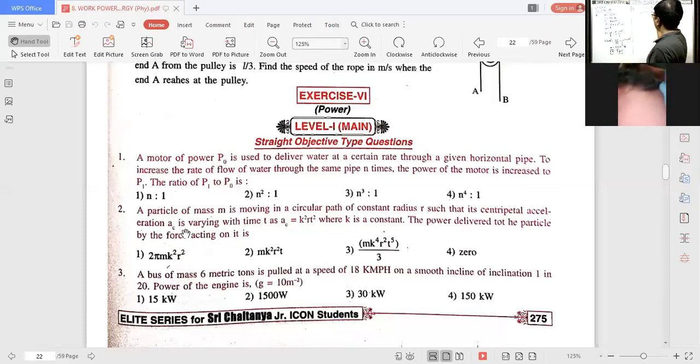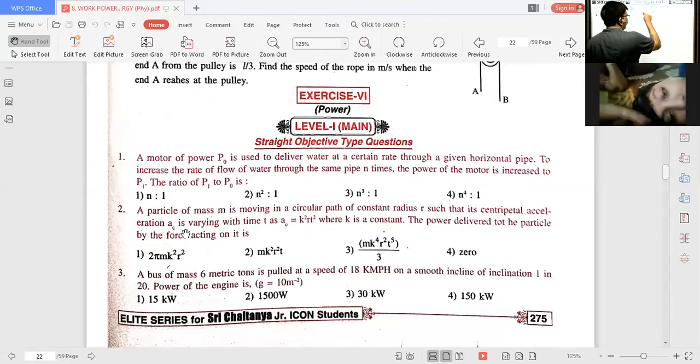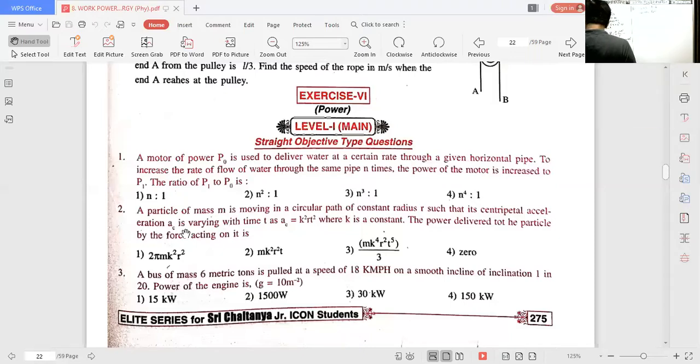Then what is the power of the motor? That is the question they asked. So in both the cases, what is the ratio between the powers they asked? In the second case, the rate of flow of water becomes n times. Then what is the power? Generally, power of the motor required to eject the water with a velocity v is how much?